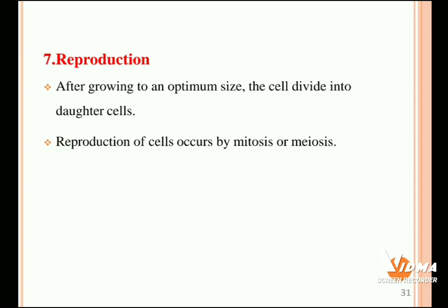Then the reproduction function. After growing to an optimum size, the cell automatically divides into daughter cells. This happens with the help of two different processes, mitosis and meiosis. At the end of mitosis cell division, two daughter cells are produced, and at the end of meiosis cell division, four daughter cells are produced. So these are the functions of human cells.